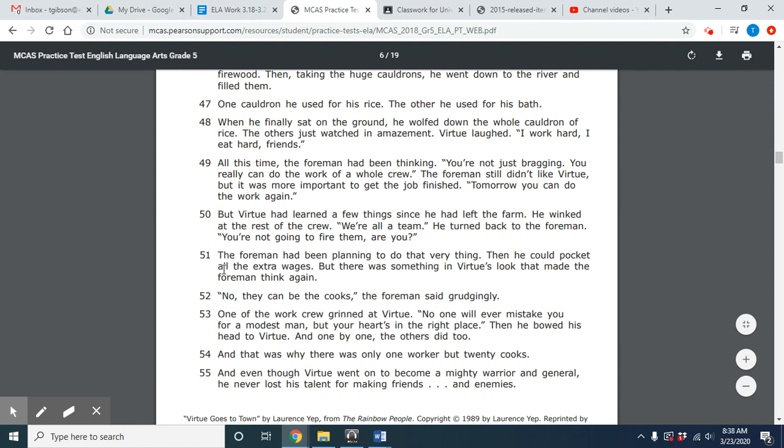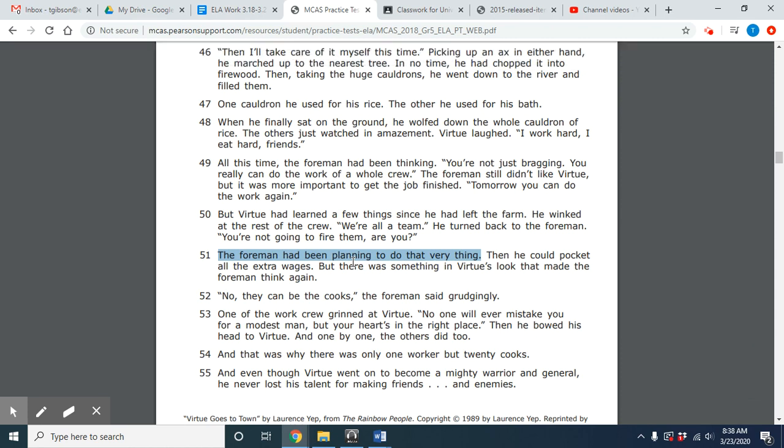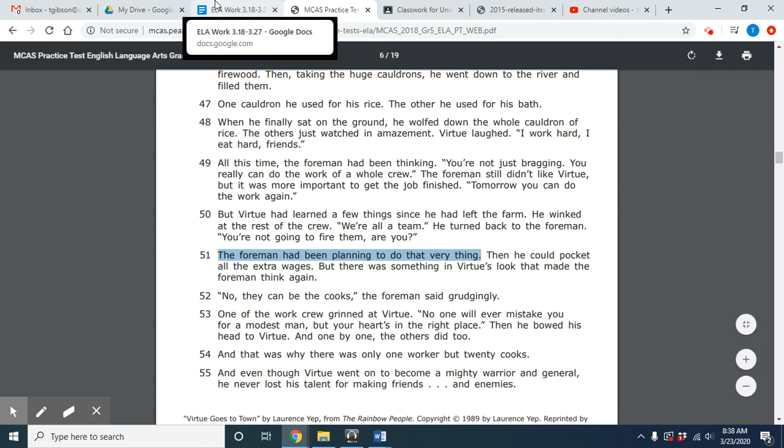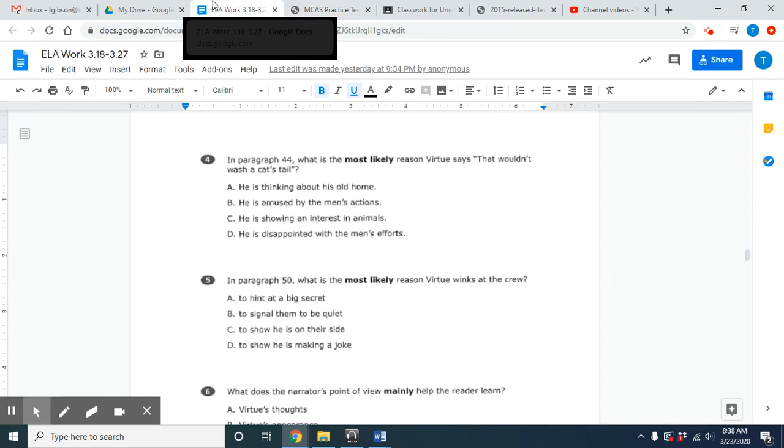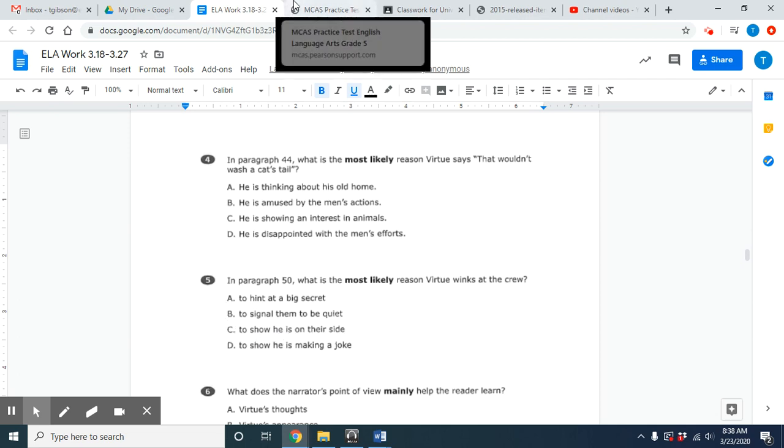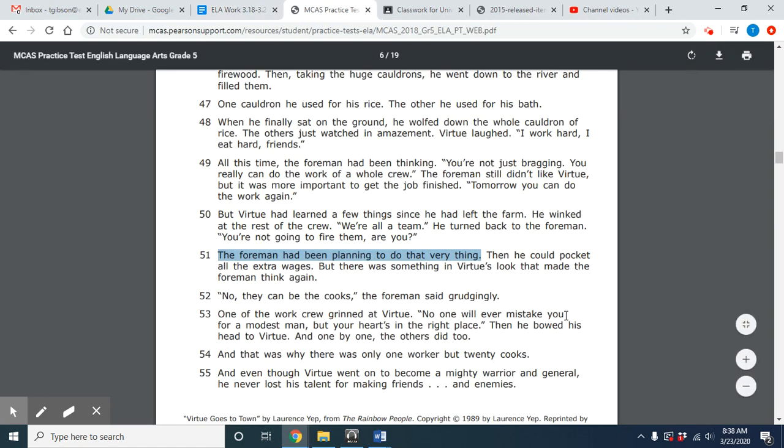Okay. So realize that if you read a little bit more into paragraph 51, it adds on the foreman had been planning to do that very thing. So after Virtue asked, you're not going to fire them, are you? The foreman was already thinking of firing them because he's going to be greedy with his money, save all this money and just pay one guy, and then not really care about the rest of these men who need money to live and survive. So he's basically right now on their side. Okay. So realize that he is trying to show he is on their side because he wanted to push this whole thing about being a team and making sure that everyone is working hard together and not just independently.